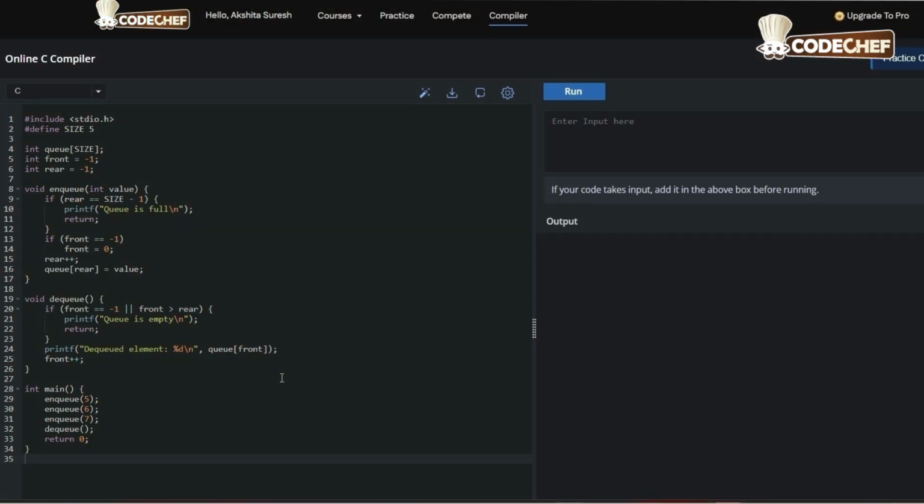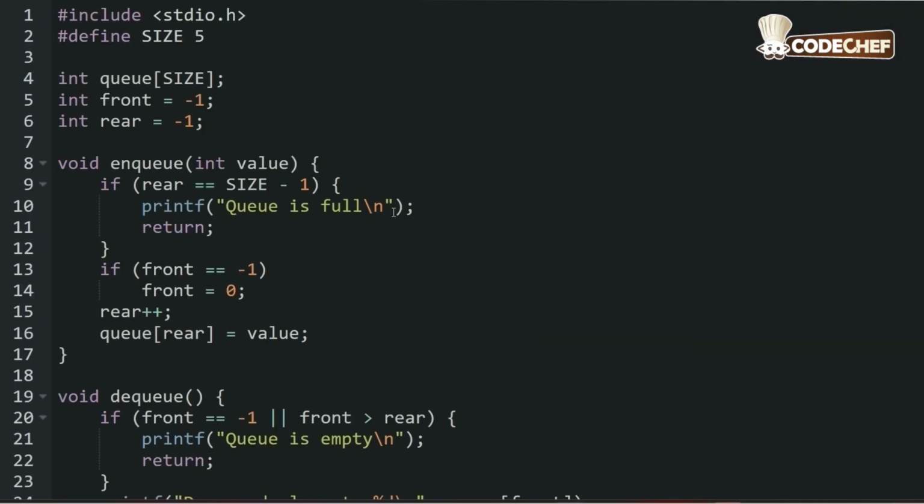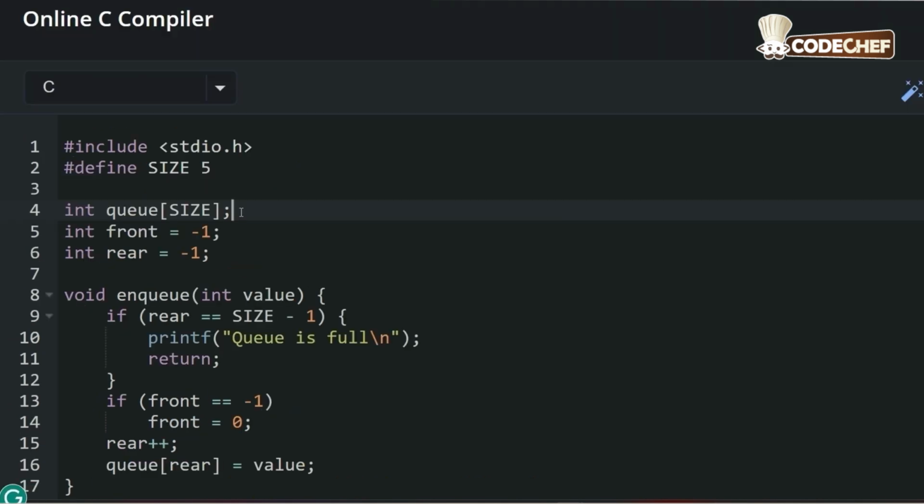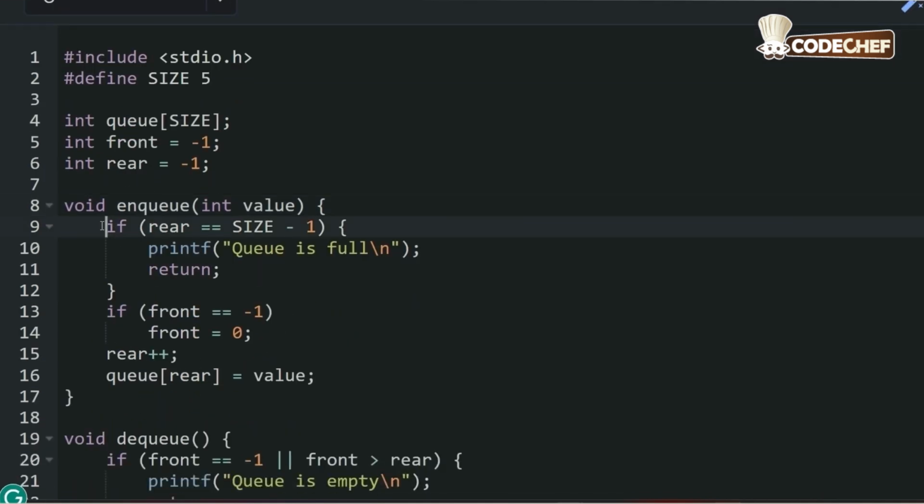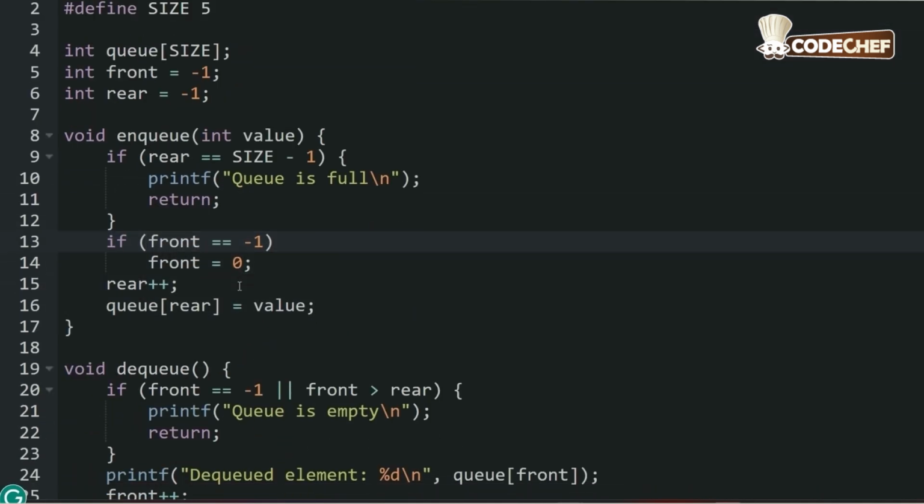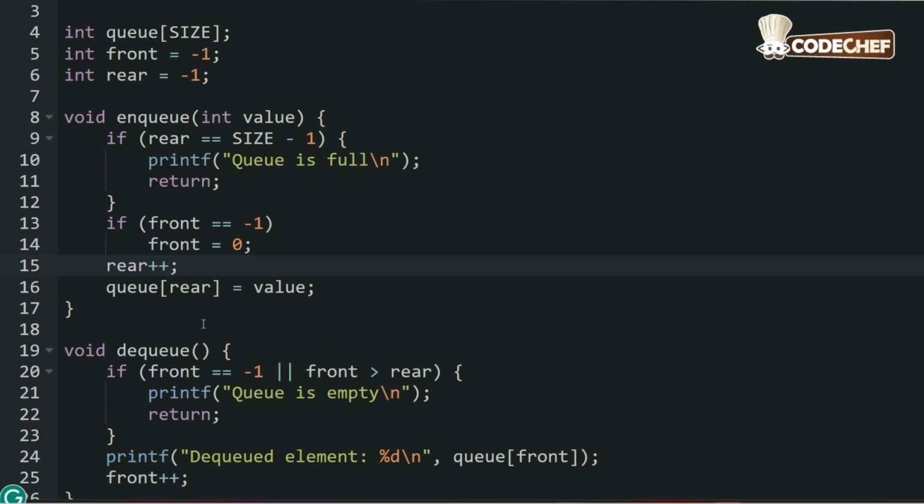Now let's look at an example code right over here. We start with a standard input-output library and define size 5. That is the size of the queue array used to store queue elements. Here, int front points to the first element in the queue and int rear points to the last element in the queue. Now here is our enqueue function. It checks if the queue is full, increases the rear, and inserts elements at the rear.